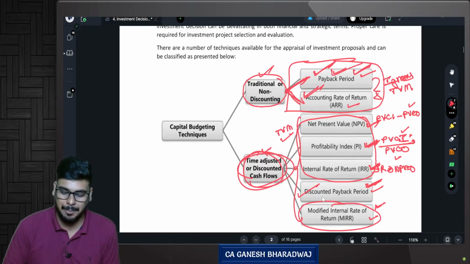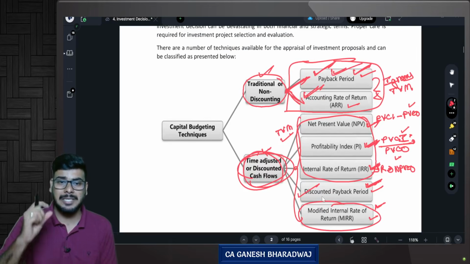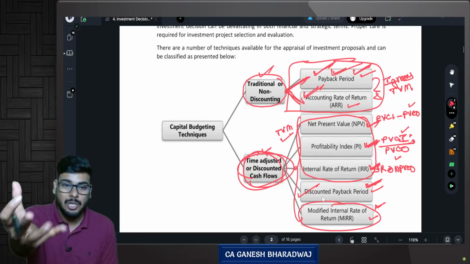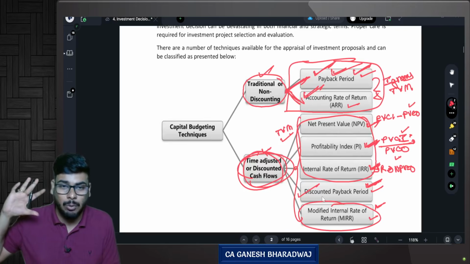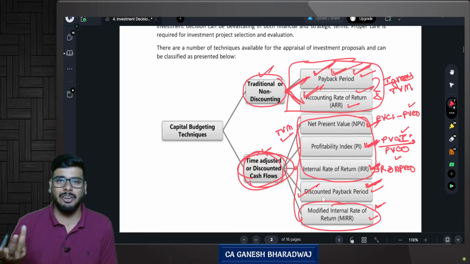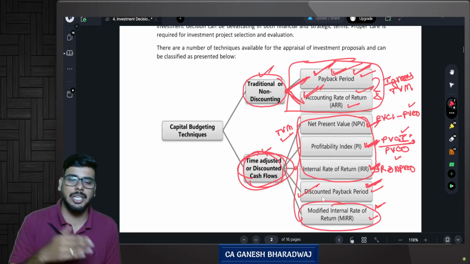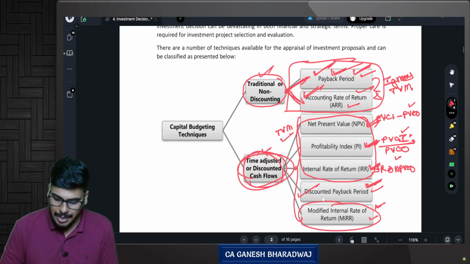Traditional techniques: payback period. What do you mean by payback period? Payback period means the time taken for me to recover my initial investment without considering the time value of money. Accounting rate of return is average profits divided by investment. The denominator, investment, can either be the initial investment or the average investment. NPV, profitability index, IRR, we have seen them.